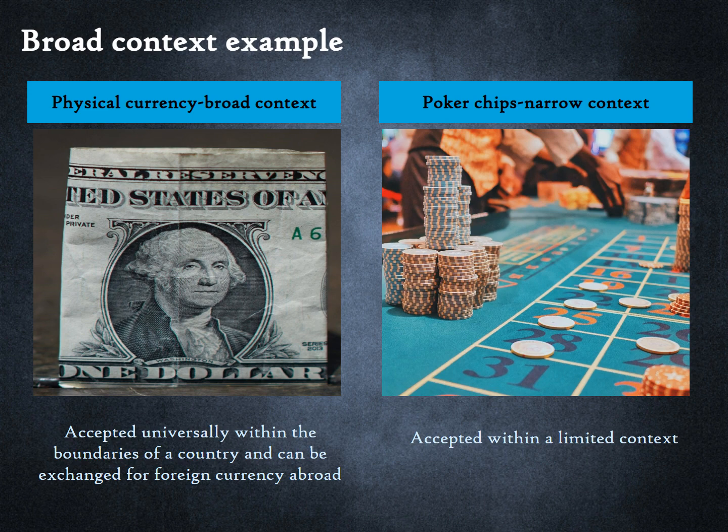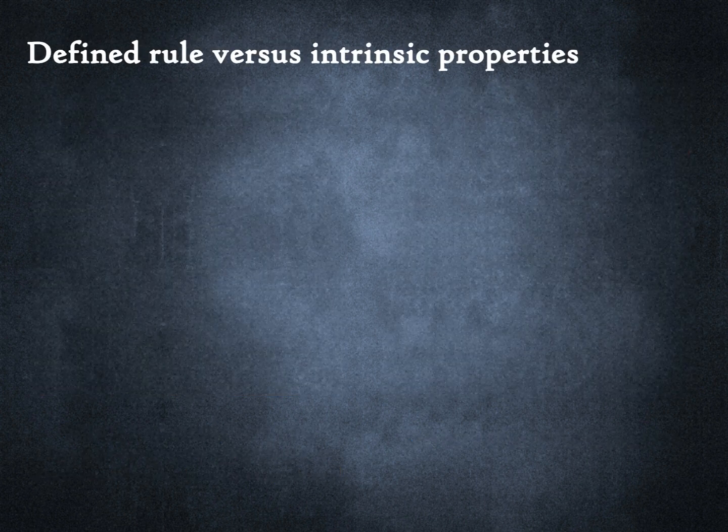But a poker chip has value only in the casino that issues it. A subway card can only be used in the subway of one city. We wouldn't call poker chips and subway cards financial assets. The context in which their economic value is accepted is too narrow. Financial assets derive their value from defined rules and not from intrinsic properties.